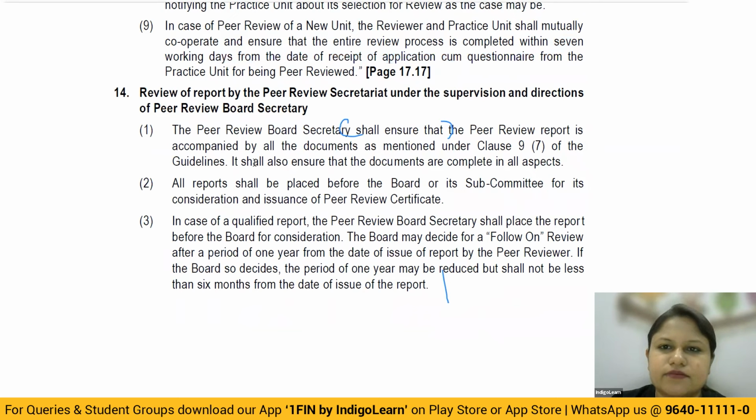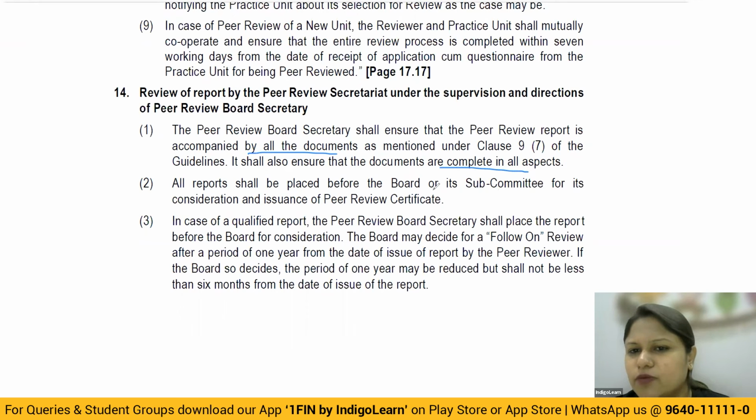Then review of report by the peer review secretary under the supervision and direction of the peer review board secretary. So now when the peer reviewer has handed over the report to the secretariat, that is the peer review board, then in that case, how will they deal with it? The peer review board secretary shall ensure that the peer review report is accompanied by all the documents. So all the annexures, the Form 1, Form 6 and all the other details that you have given, whether all the attachments are in full, and they should ensure the documents are complete in all respects.